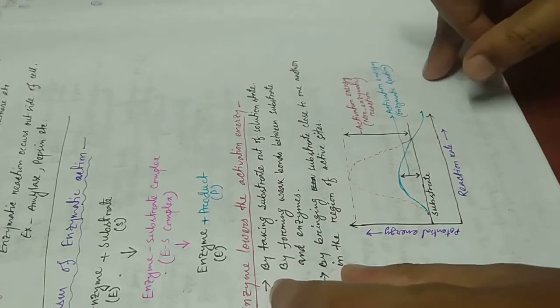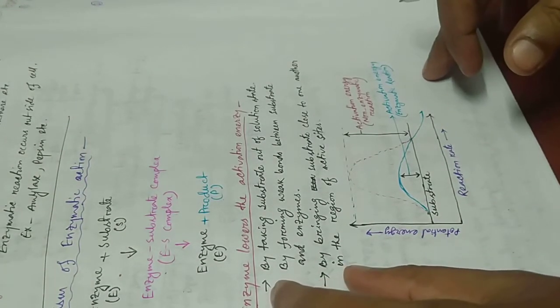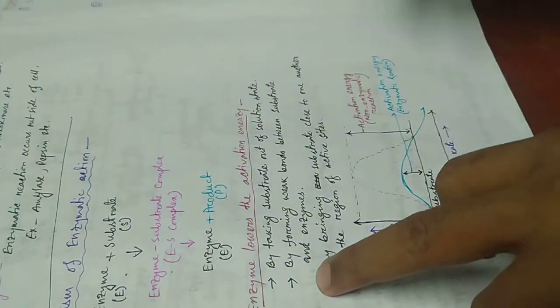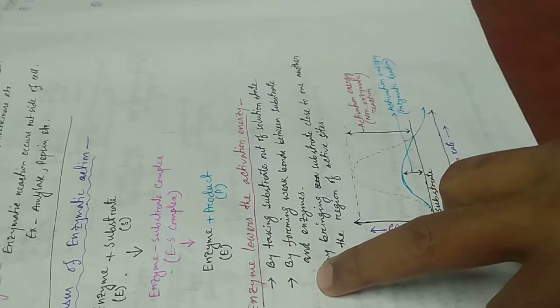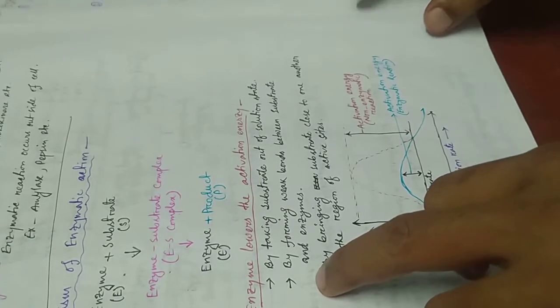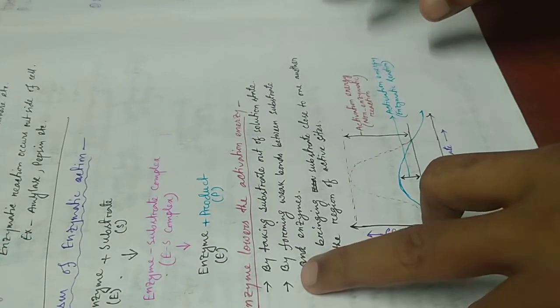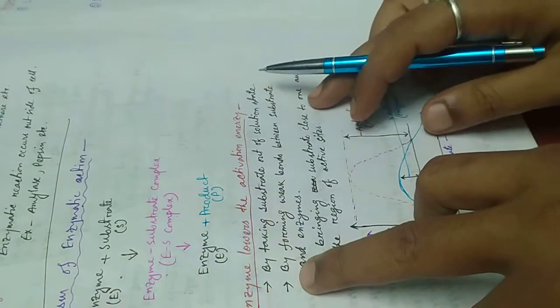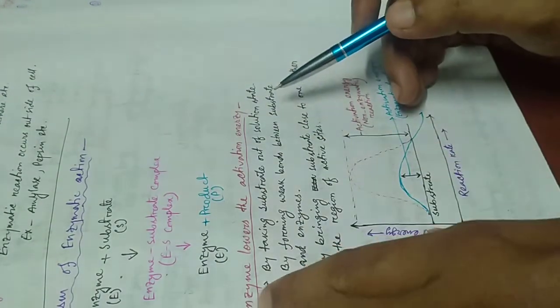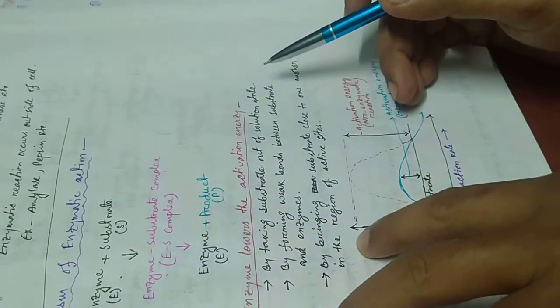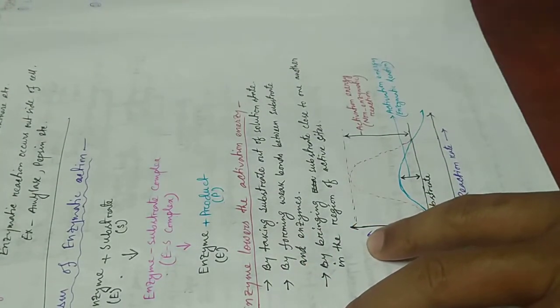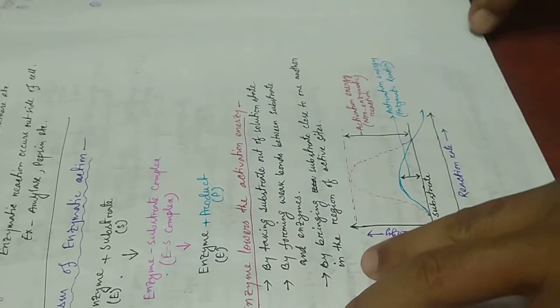By any one of these steps given here, any one of them lowers the activation energy.